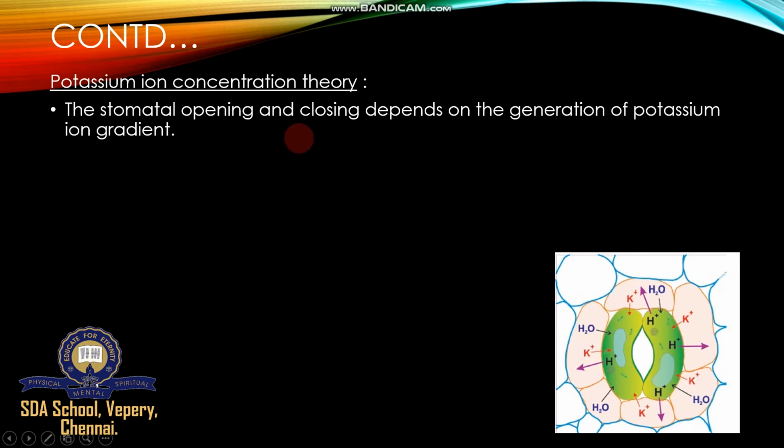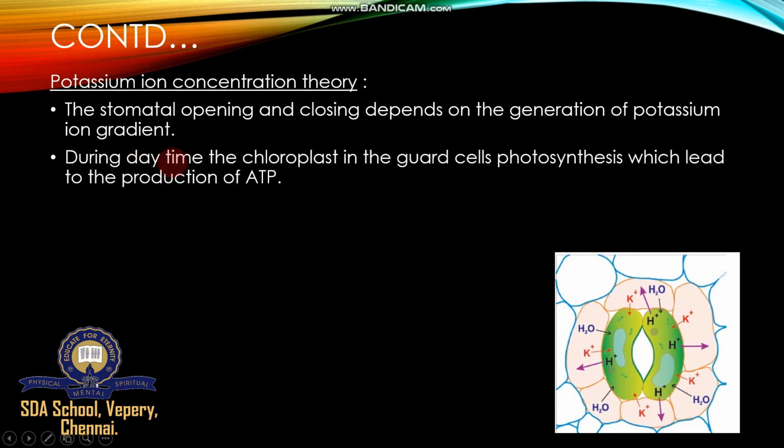Stomatal opening and closing depends on the generation of potassium ion gradients. Okay, the stomata open and close, and this mechanism happening in the leaves of all plants depends on the generation of potassium ion gradients. During daytime, the chloroplasts in the guard cell carry out photosynthesis, which leads to the production of ATP. So during daytime, the chloroplasts are involved in photosynthesis and production of enough energy. This energy currency is called ATP, adenosine triphosphate.